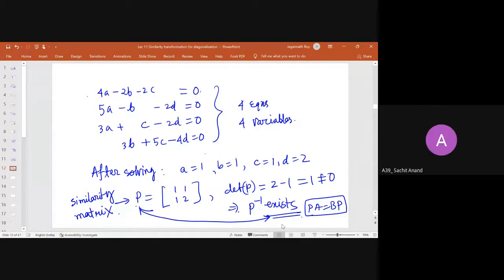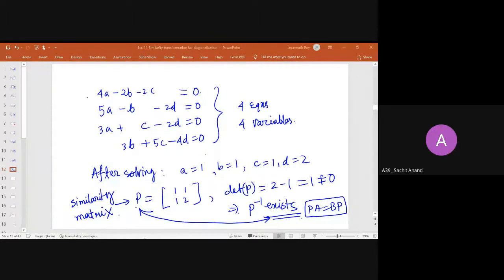Sir, is there an easy way to solve 4 equations and 4 variables, like using matrices or something? No, there is no other easy way. You have to go either by Gauss elimination or the Gauss-Jordan method. There are also some other methods, but we have to apply a systematic method.